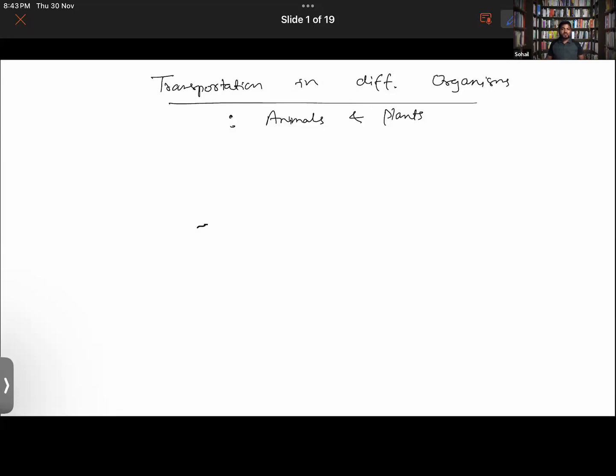In fact, you could include organisms on a microscopic level also, right? All those microscopic organisms, whether you study fungi, protozoa, or algae, these different types of microorganisms also need to do transportation.